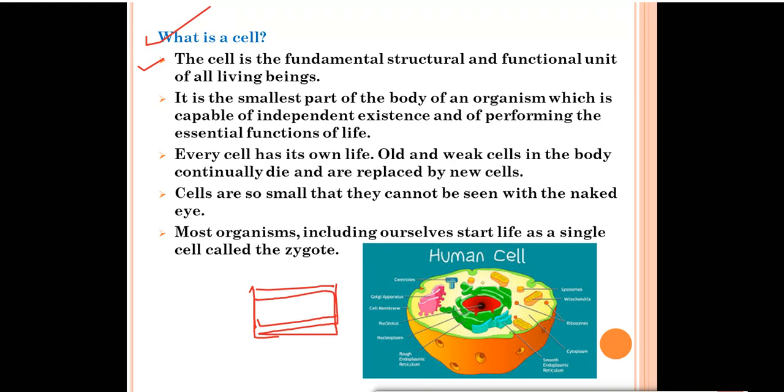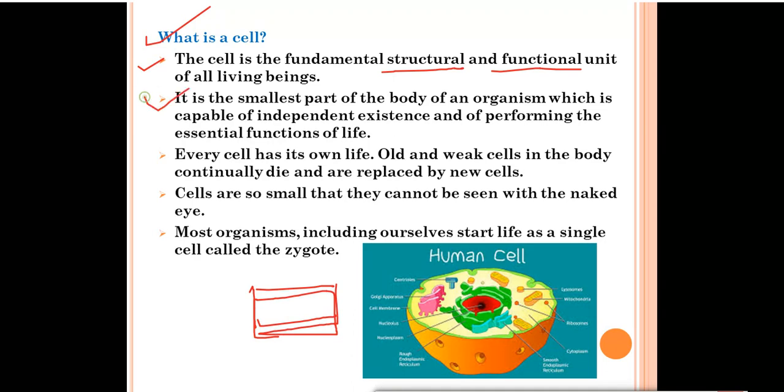Two words you have to remember in the definition. Structural means the cell will give the structure to a living organism. Functional means it will perform the function in a living organism. So basically, cell is a structural and functional unit of all living beings. It will give structure, and it will perform all the functions also in a living organism, whether it is a plant or an animal.